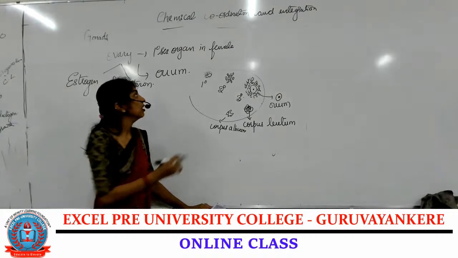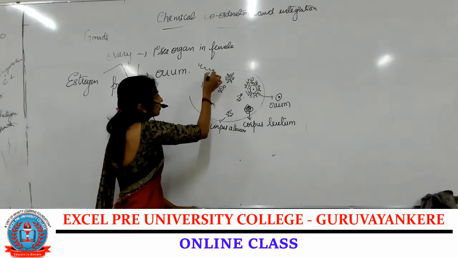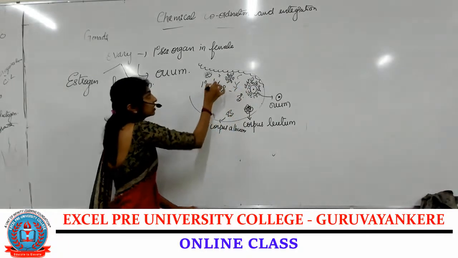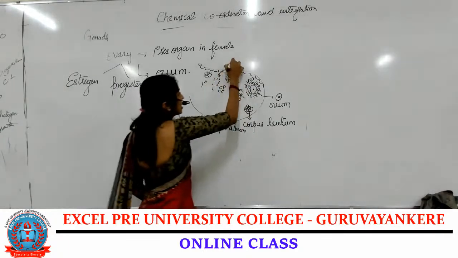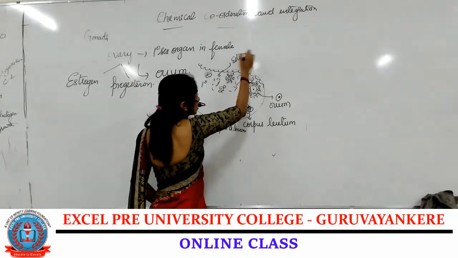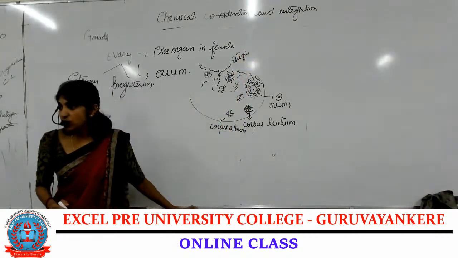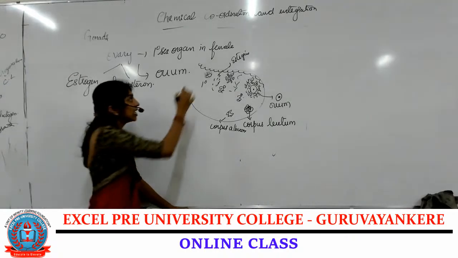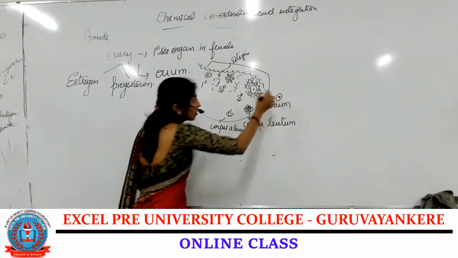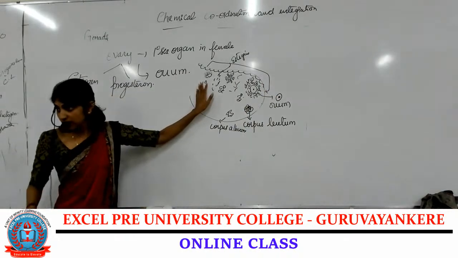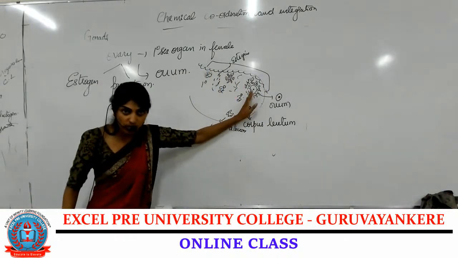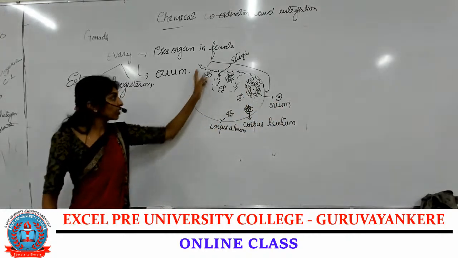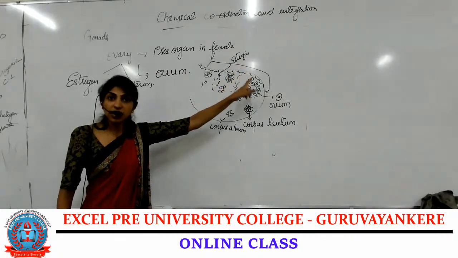Corpus albicans, and then they degenerate. Now here we have the cortex cells and the stromal cells present. They secrete a hormone called estrogen. It helps in the growth of ovarian follicles. That is, we have primary follicles, then it has to grow into secondary, then it has to grow into tertiary or ovarian follicles. For that growth, who will be helping? Estrogen.